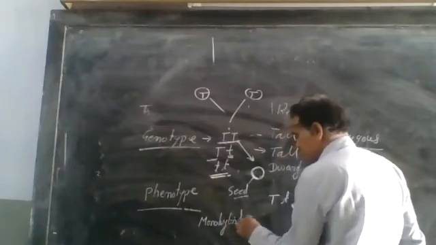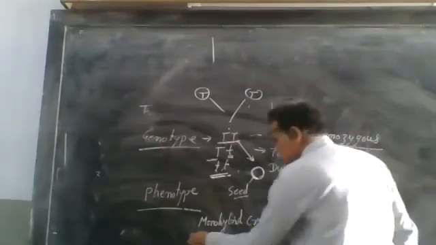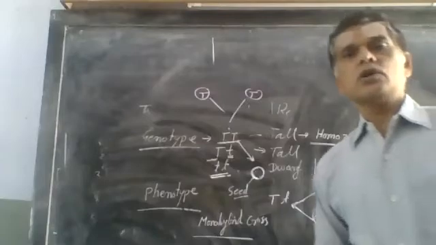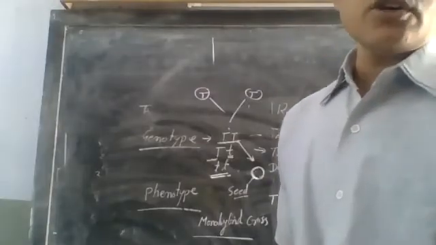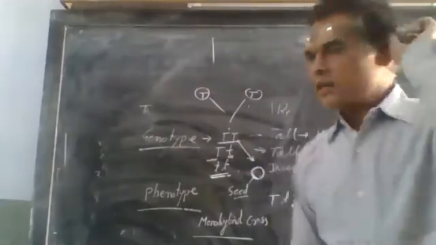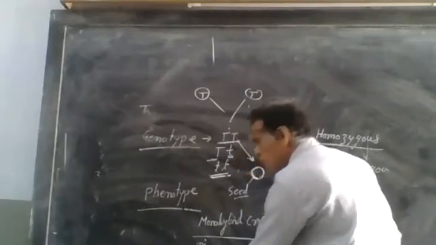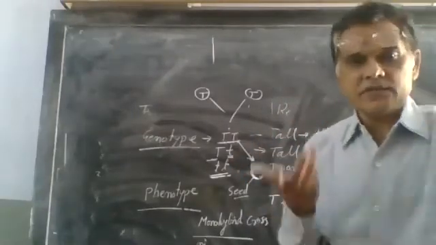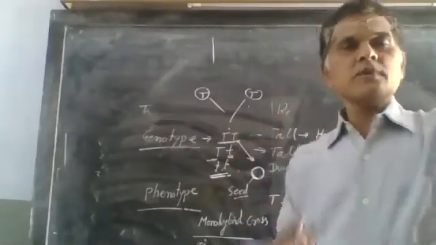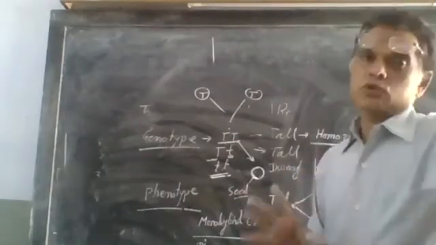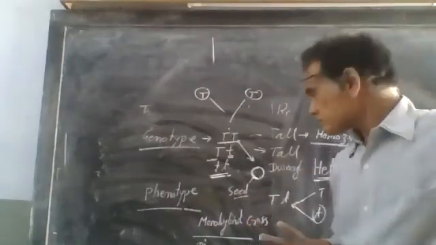Another one is monohybrid cross. Monohybrid cross means a cross for one character. Mono means one. And dihybrid means a cross for two characters. We are studying two characters at a time. If we study two characters at a time, that is a dihybrid cross. If we study one character at a time, that is a monohybrid cross.